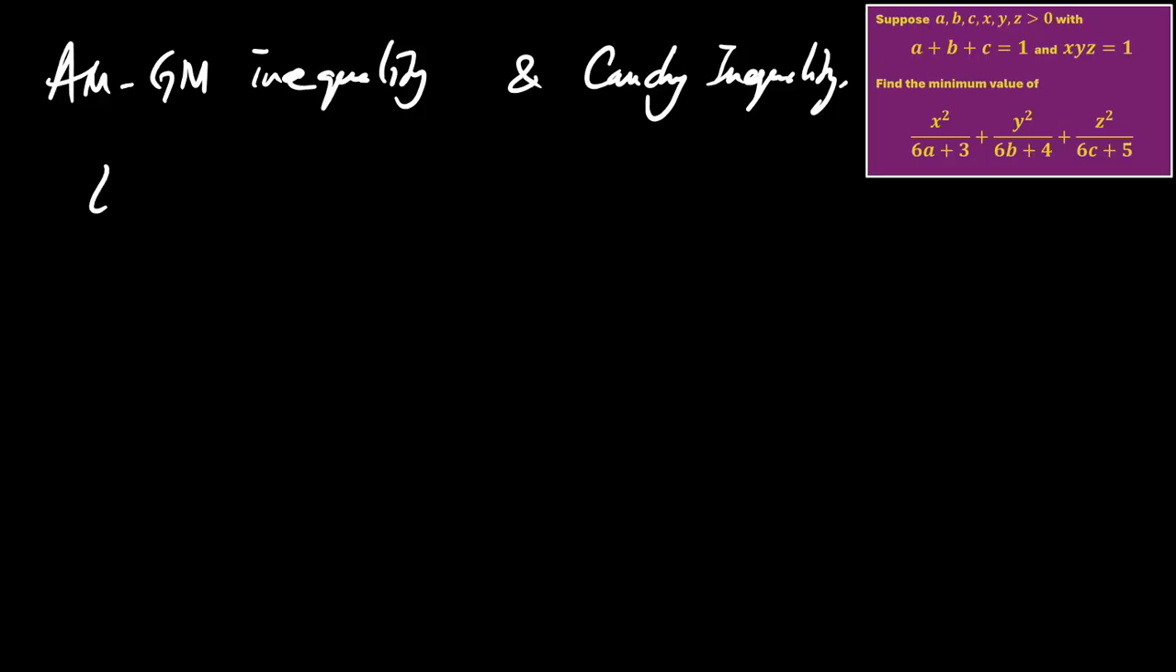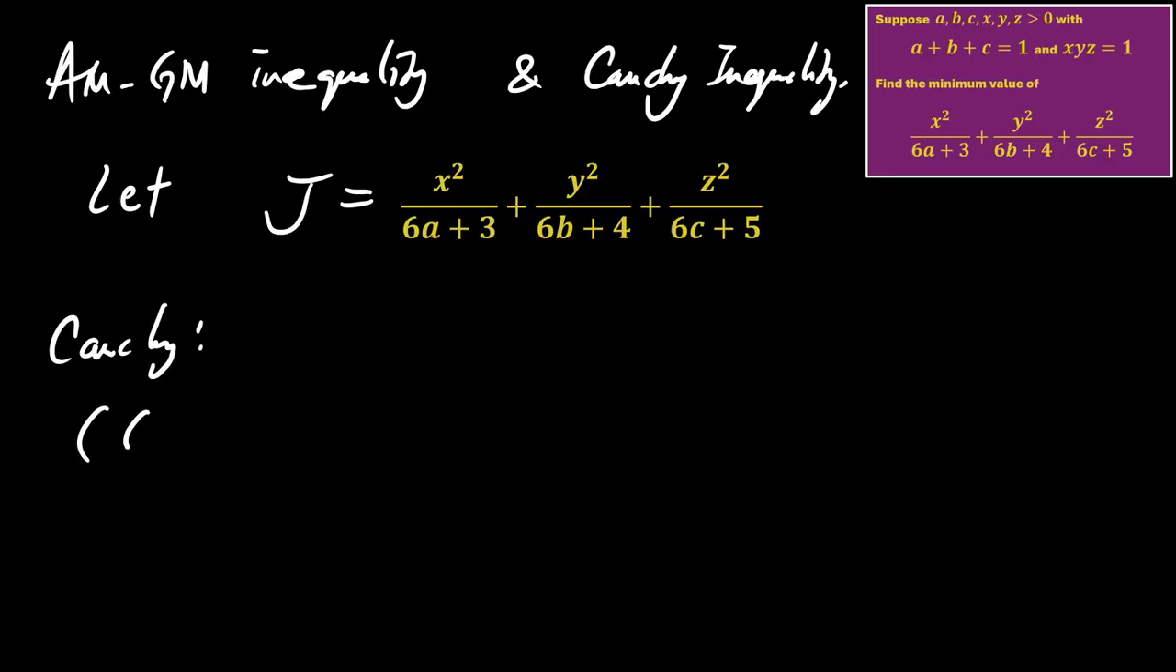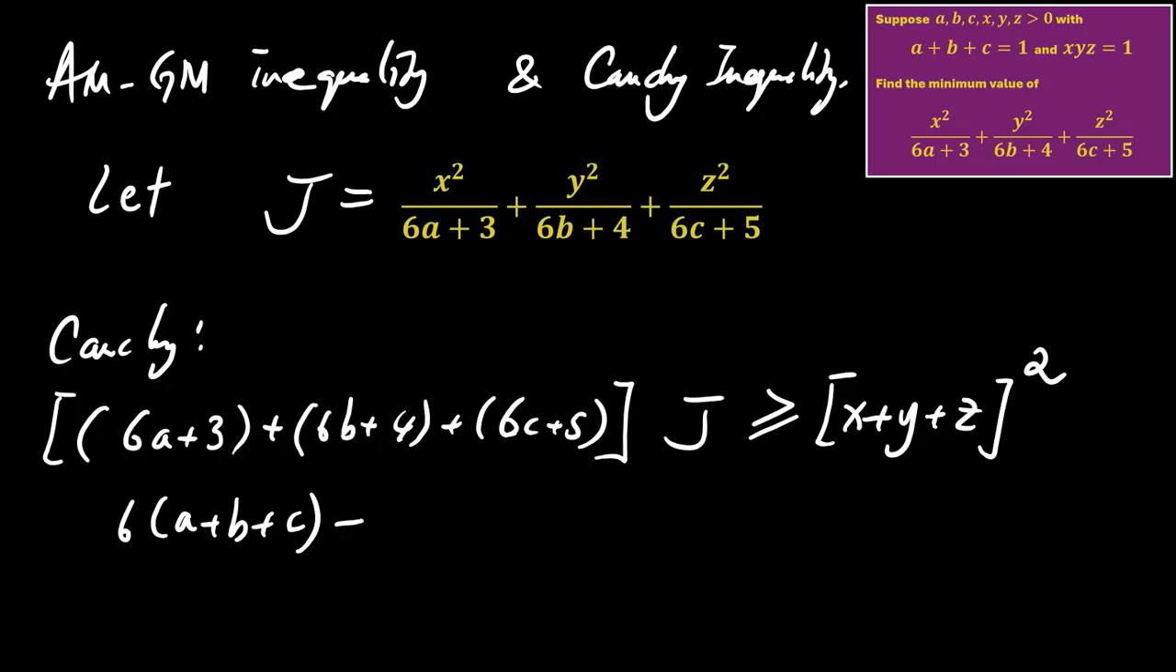We're going to use the AM-GM inequality and the Cauchy inequality. First we let the expression be J. Then by Cauchy, (6a plus 3 plus 6b plus 4 plus 6c plus 5) times J is greater than or equal to (x plus y plus z) squared. On the left hand side, it is 6 times (a plus b plus c) plus 12, times J. On the right hand side, it is the square of the sum of x, y, z.